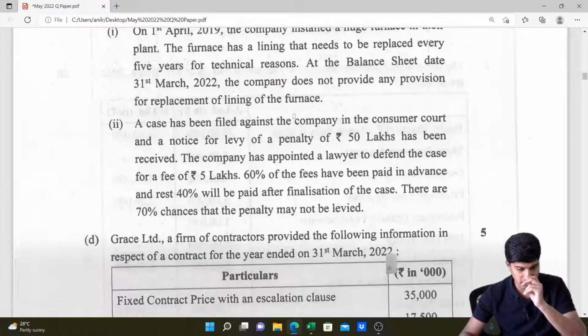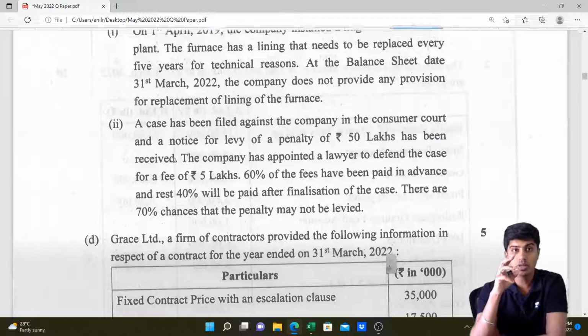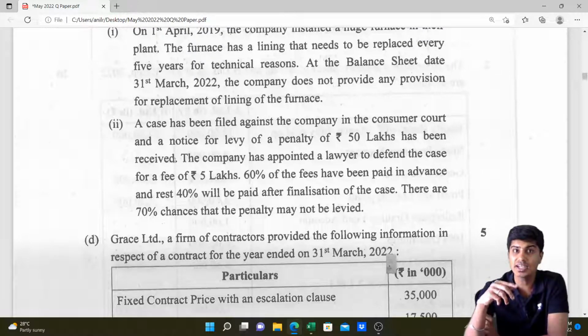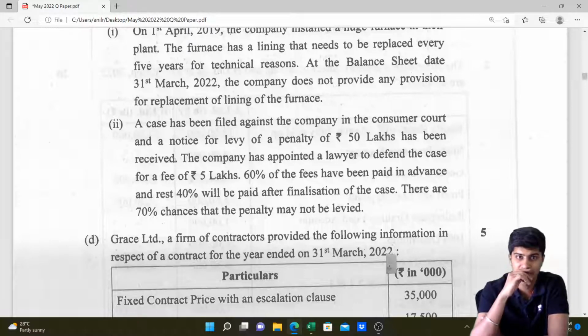The next part, that is the second part, is a case has been filed against the company in the consumer court and the notice for levy of penalty of 50 lakhs has been received. Yeah. So there is an event which is going to happen in the future which is uncertain and uncontrollable and that might result in outflow of resources to me. So this is a contingent liability. What is this? A contingent liability.